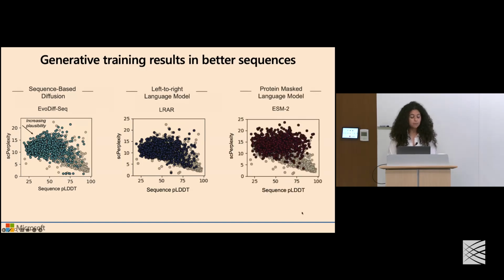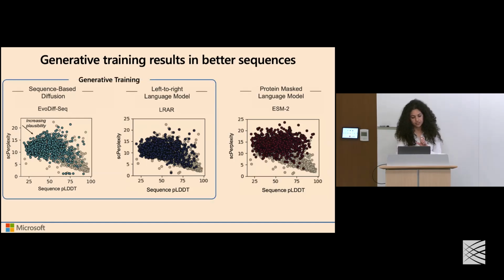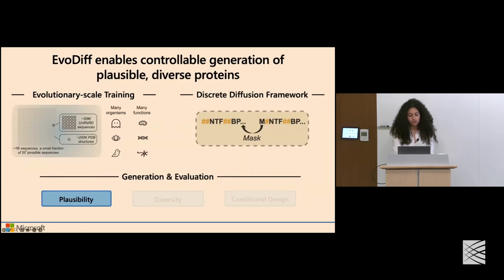And secondly, compared to masked language models of proteins, like a model like ESM2, we can see in general we perform better in terms of generating sequences that are plausible. And importantly, this can be attributed to the fact that our EvoDiff model, as well as the traditional left-to-right autoregression, are both trained explicitly for a generative task, whereas masked language models are traditionally not. So that gets a little bit at a flavor of the sense of plausibility of structure and sequence.